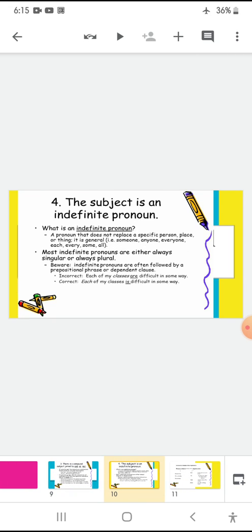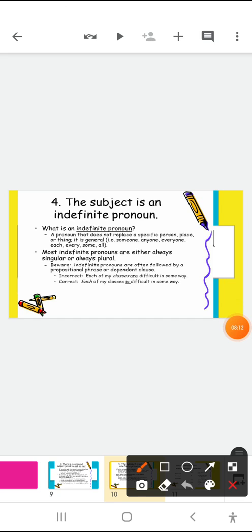Next point, the subject is an indefinite pronoun. When we're talking about subject, the subject is an indefinite pronoun. Now first of all, what is an indefinite pronoun? A pronoun that does not replace a specific person, place, or thing. It is general. That is someone, anyone, everyone, each, every, some, all, etc. When these words are used, they are called indefinite pronouns.